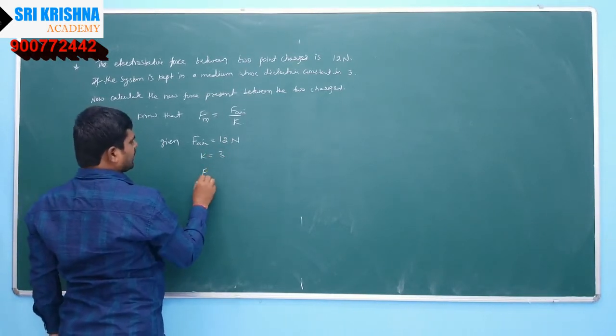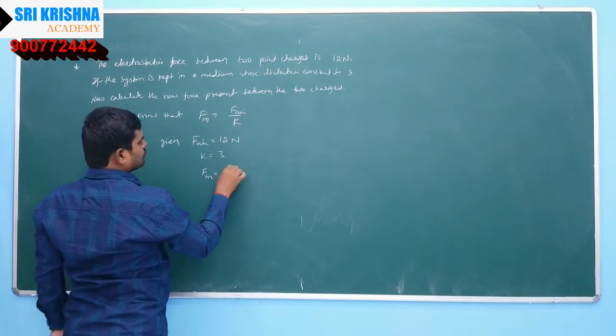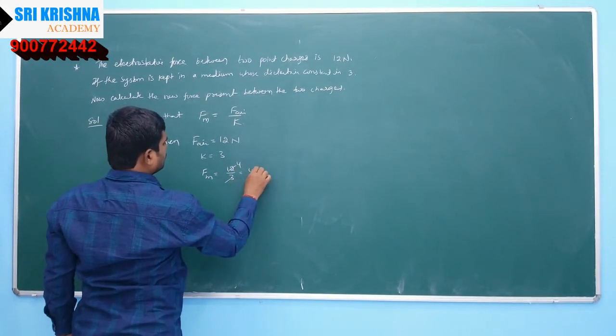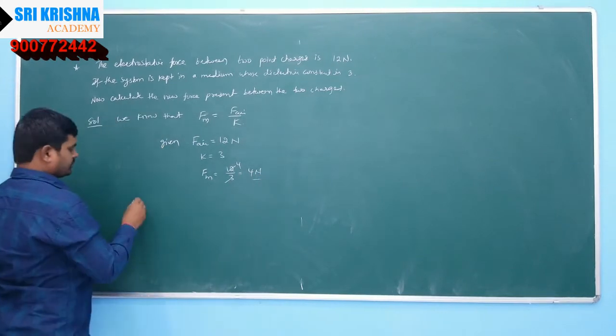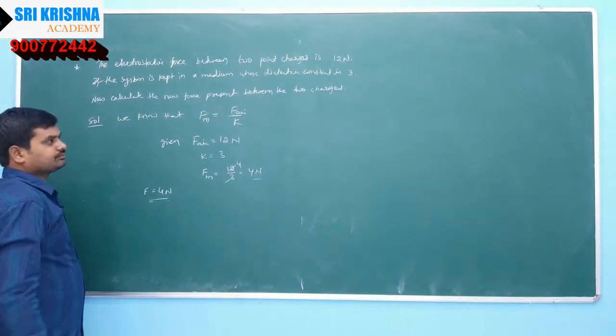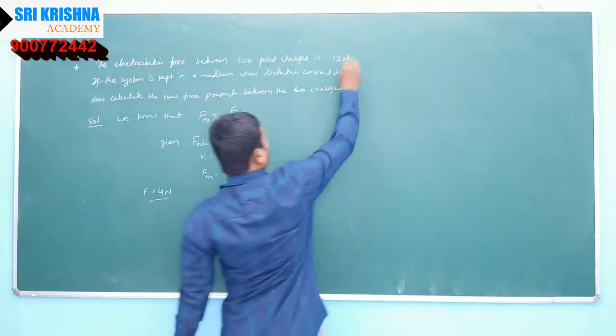So we can easily calculate F medium is equal to 12 by 3. 3 ones are 3, fours are 12. So the new force will be 4 newtons. Right? Take another example.